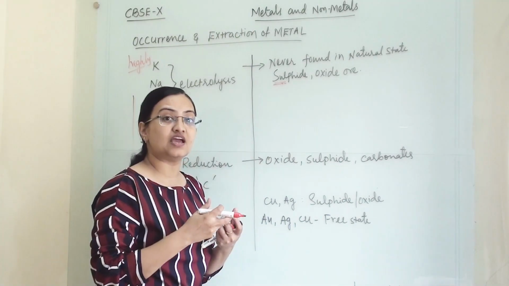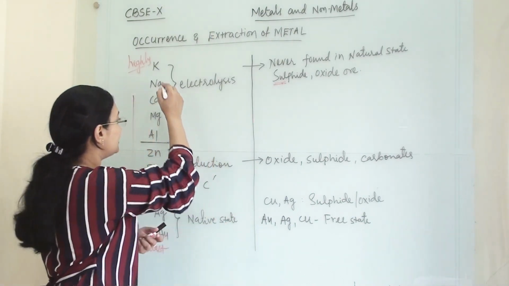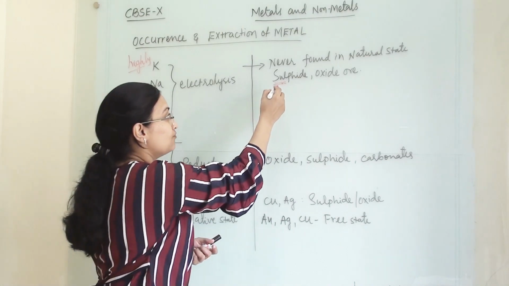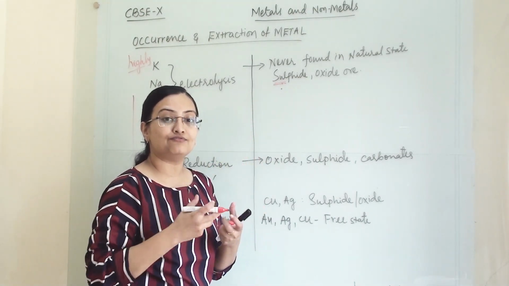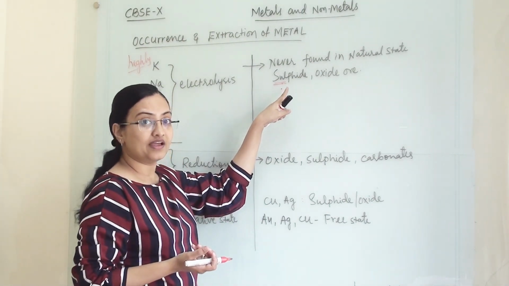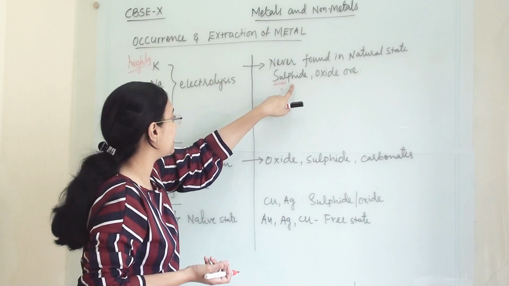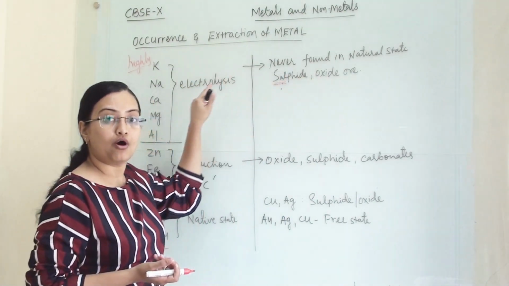This means we have to extract potassium, sodium or any one of these metals from its sulfide ore, so we have to separate them from sulfur. This is termed a sulfide ore of calcium, or an oxide ore of calcium.